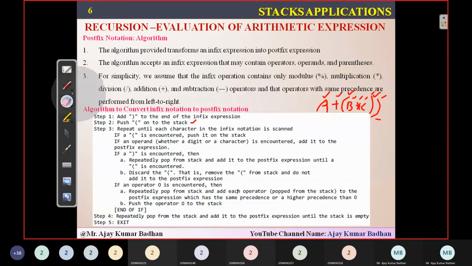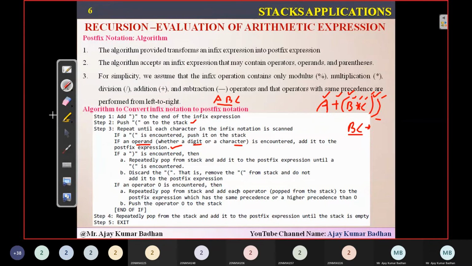That is the first thing. But if it is an operand, I think you people know what an operand is. What are the operands here? A, B, C are the operands. If you encounter these, simply write them to the postfix notation. If an operand, whether a digit or a character, is encountered, add it to the postfix expression. For example, if B star C is there, I will write B, C, star as the postfix expression. So he's asking you to write operands directly.